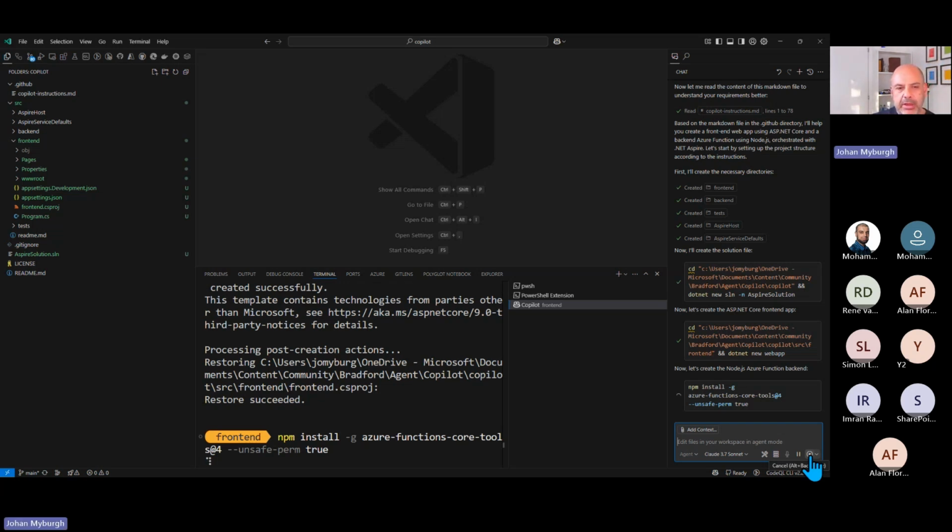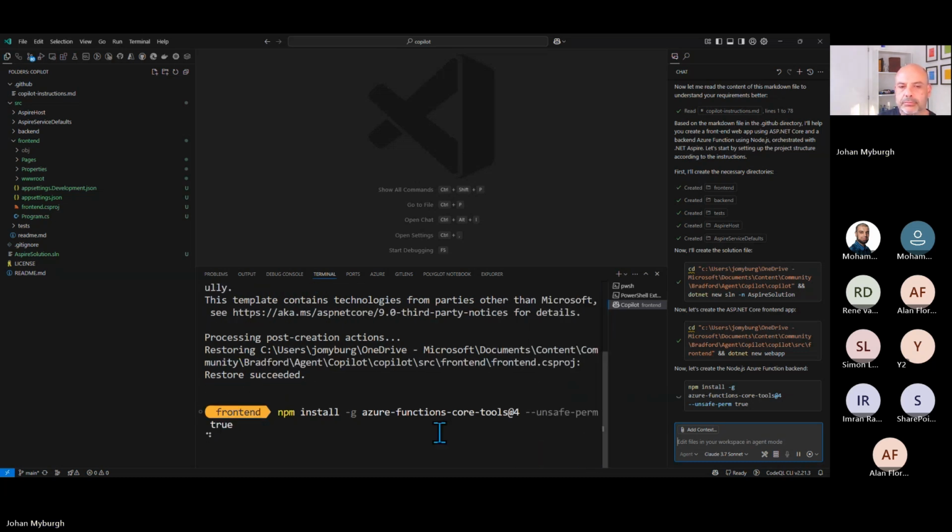I'm not sure from a timing perspective if it's actually worth waiting for all of this to finish. We'll give it a few minutes. I'm not sure how big this thing is to actually install. And of course, what it's doing is monitoring the console output, right? So not only is it understanding what to go and install, but it's monitoring that console output. We'll give this a little bit of time to go and do its thing. And then eventually I'll push this over onto the GitHub environment.